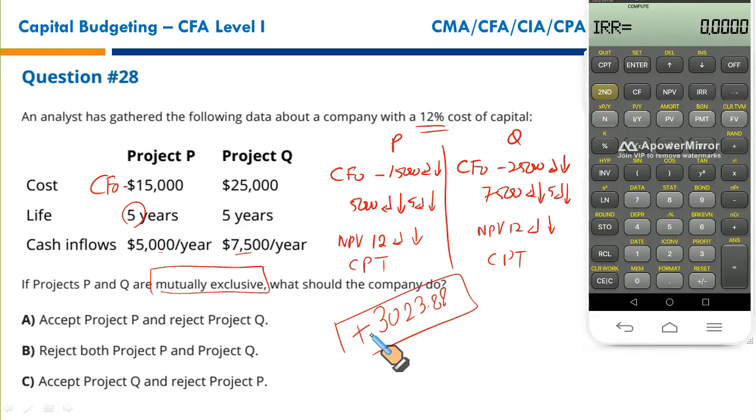Now you need to clear the IRR, NPV, and CF worksheets with second, clear work. Now all is reset. Now enter the cash flows of project Q. 25,000, negative, enter, down arrow key, 7,500, enter, down arrow key. Again, this is 5 times over the life of the project. Enter, down arrow key. Simply press the NPV key. You need to give the discount rate, that is 12%. Enter, down arrow key, and just press the CPT button. Now you have 2035.82.